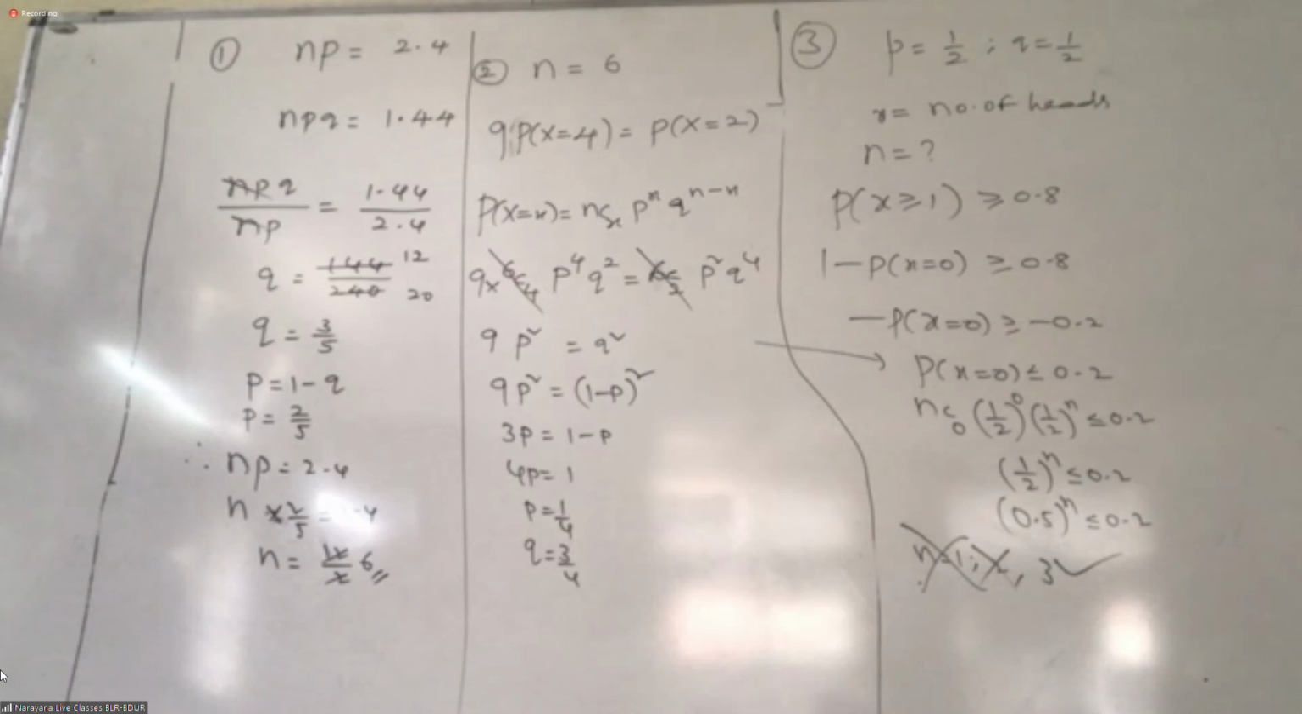At least twice means X is greater than or equal to 2. Greater than or equal to 2 means 2, 3, 4, 5, 6. That is better, or the opposite is 1 minus less than 2. 1 minus X equal to 0 plus X equal to 1. Solve this question. Complete.